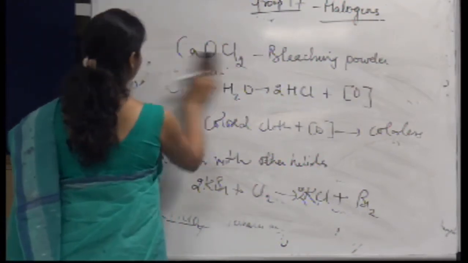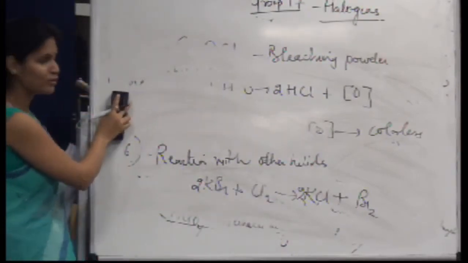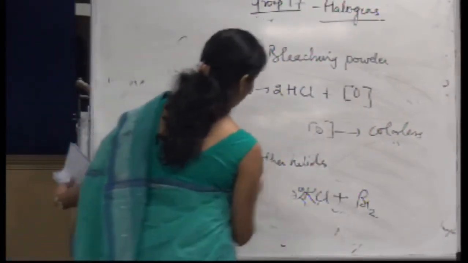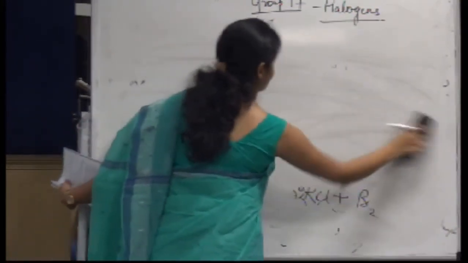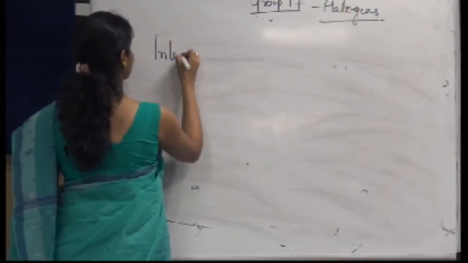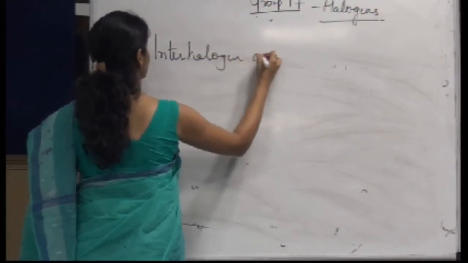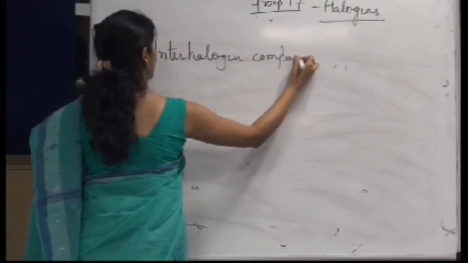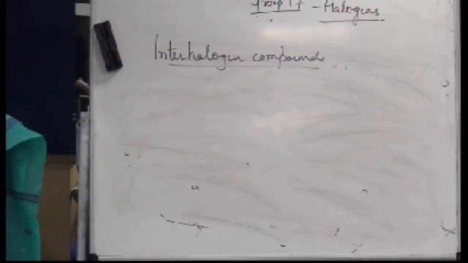You know about the interhalogen compounds? Interhalogen, what does the name suggest? When the halogens react among themselves, they form interhalogen compounds.